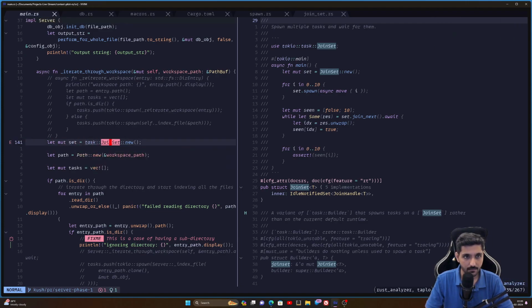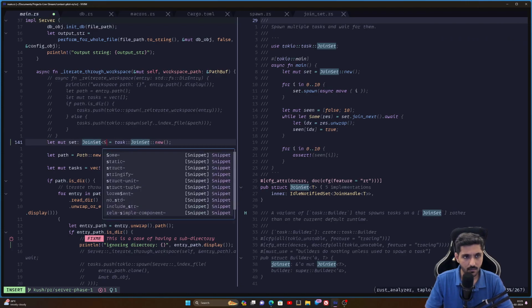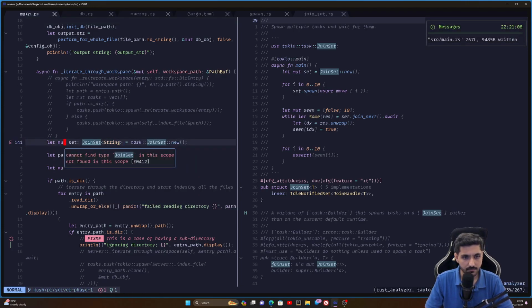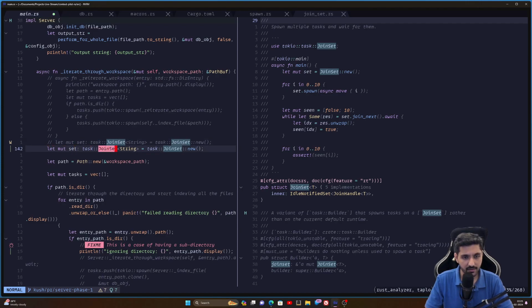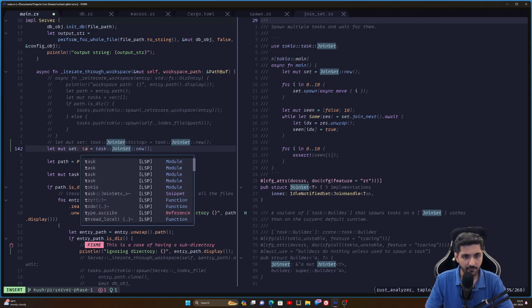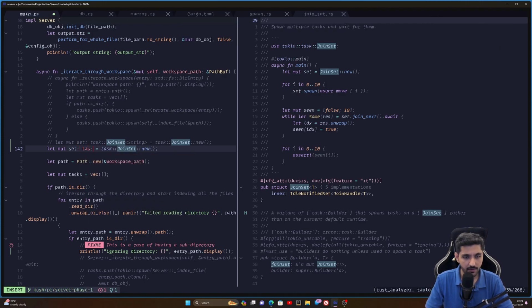What's your problem? Type inside async function body must be known in this context. Okay, it needs to know what the output is, right? I think it's a string. This is fine now. But would it not have been fine if I had not defined the type? Yeah, it needed it. Okay.